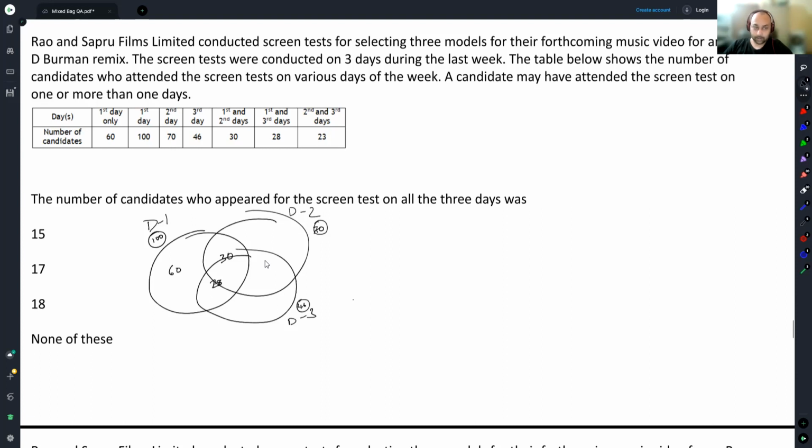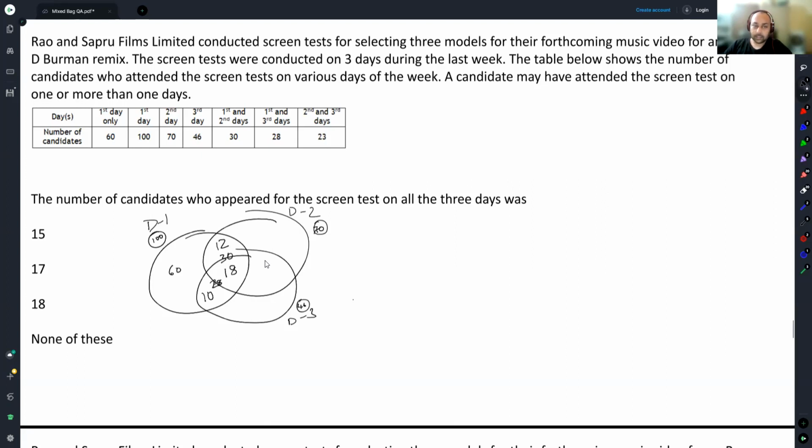Now, from my information, I know this entire circle was supposed to be 100. 60 is already here. So these 3 regions were supposed to add up to 40. But these 3 regions right now, when the middle region is being counted twice, is adding up to 58, which means this is 18, this is 12, this is 10.